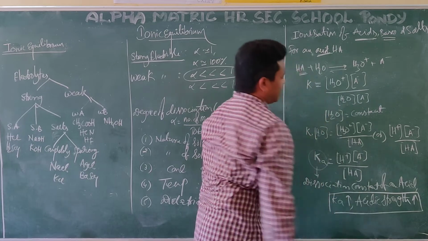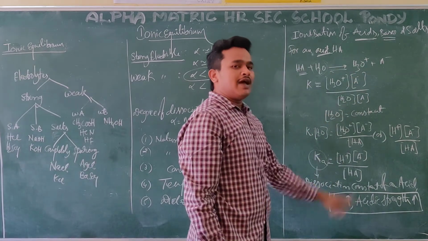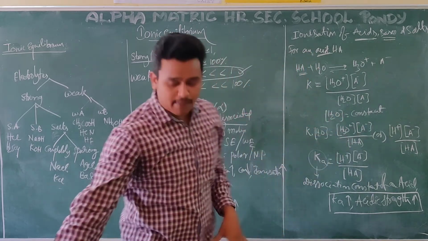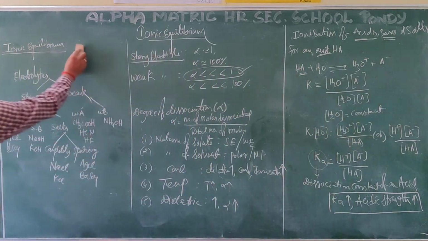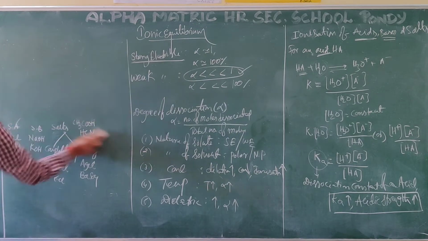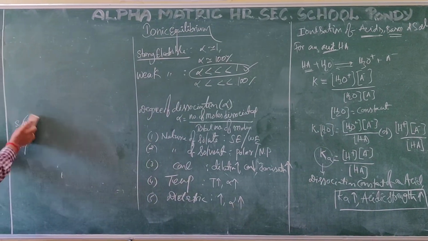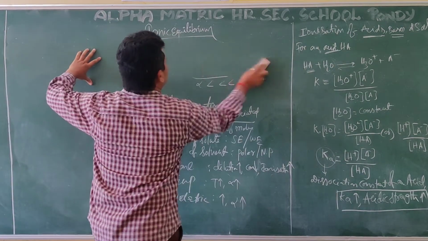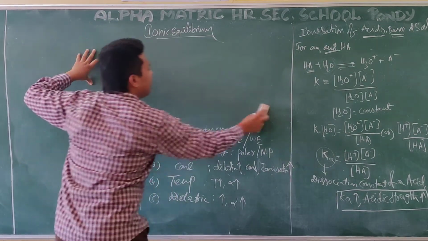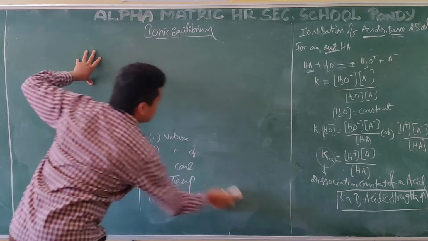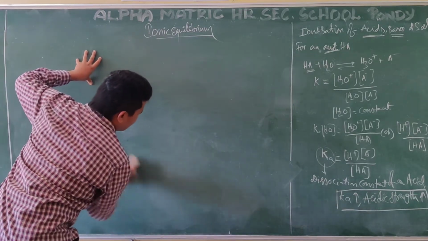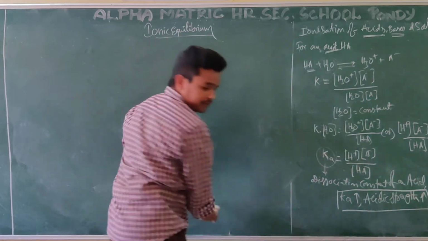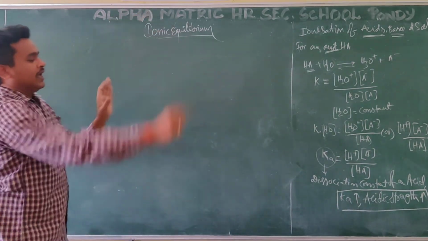The Ka value will decide for an acid; for a base, the Kb value will decide. Ka value more means acidic strength increases. Kb value more means basic strength increases. And for that, pKa and pKb values will also be there. That is reverse to the strength. If the pKa value increases, acidic strength decreases. If the pKb value increases, basic strength decreases.